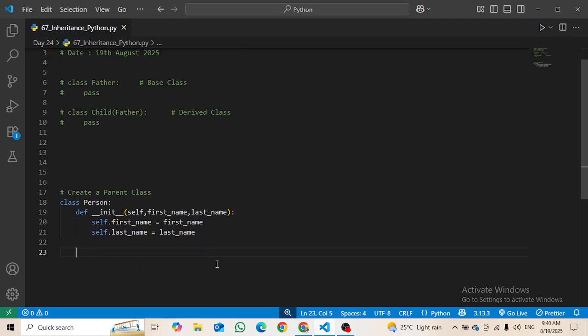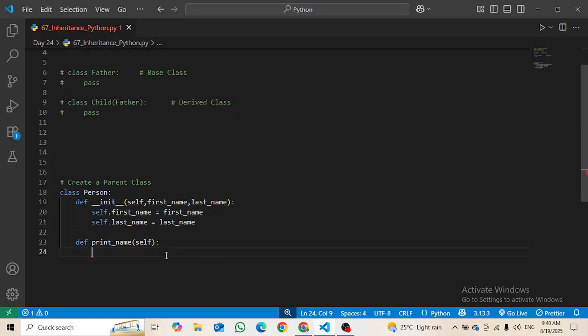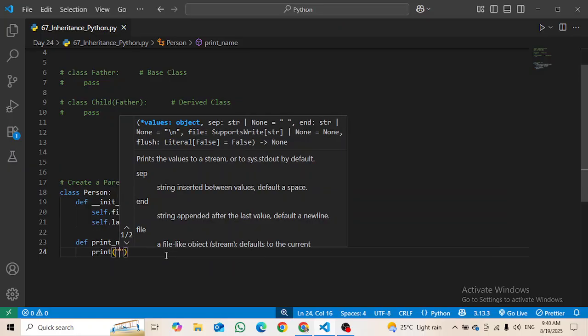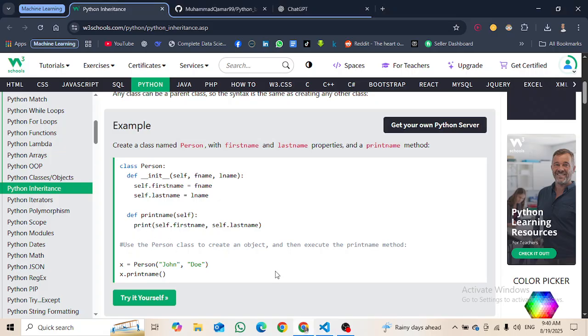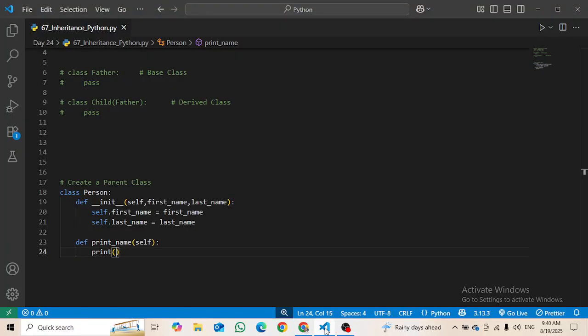Then I am going to make my own function, which is print name. Inside it I am going to write the self keyword, which is very important to write here. Then I'm going to just print self dot first name, then space.